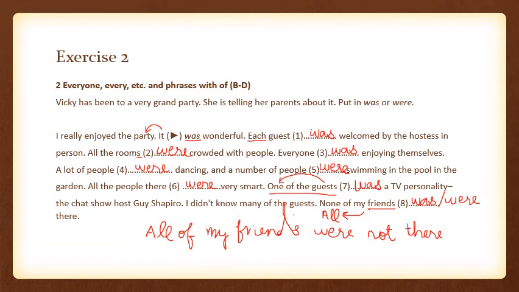So I've given this example to you, that not even a single person from her friends turned up. So "none" basically means considering all the friends. So that is why, if you are talking about each single one of them, of course you are going to use "was" here. And if you are talking about all of them who were not present, then you can use "were" here.